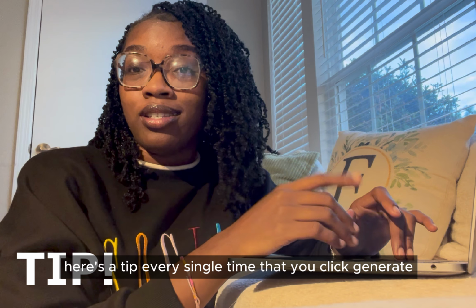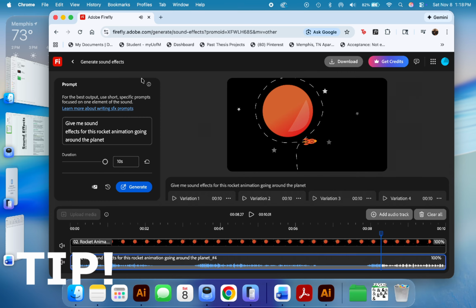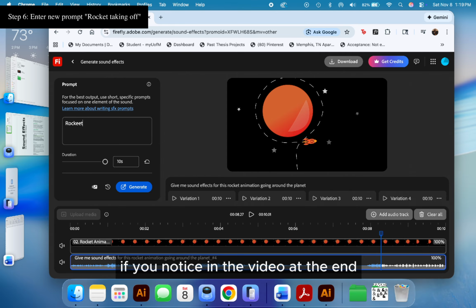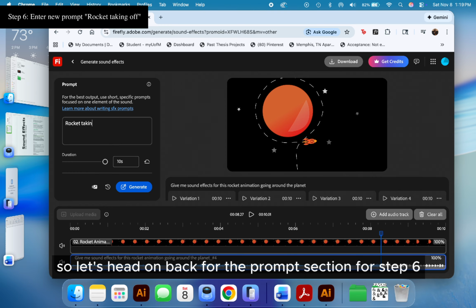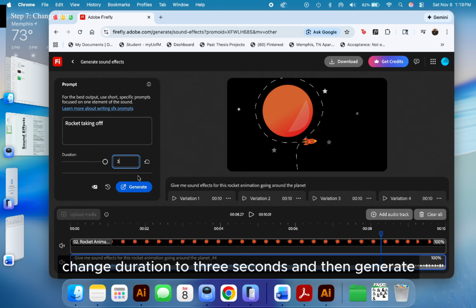Here's a tip. Every single time that you click generate, it welcomes 4 new sounds. But we're not done yet. If you notice in the video, at the end, the rocket takes off. So let's head on back to the prompt section for step 6, and enter rocket taking off. Change duration to 3 seconds and then generate.